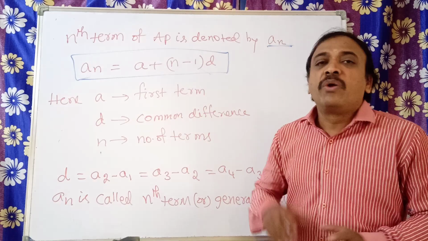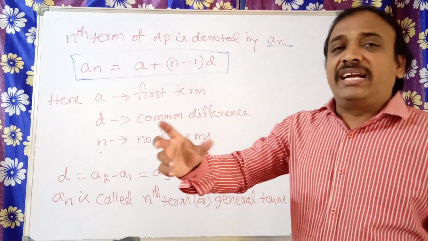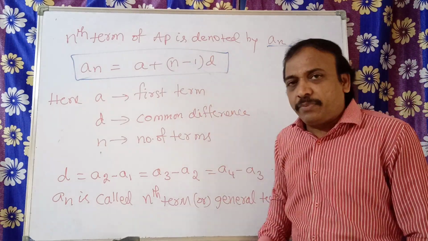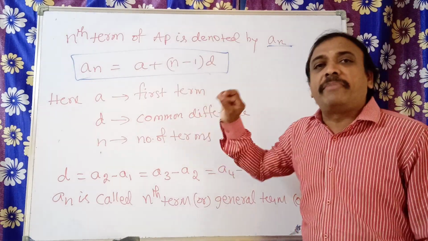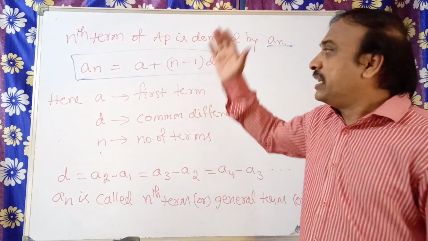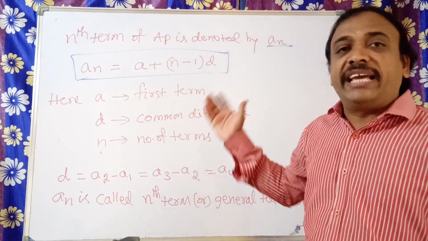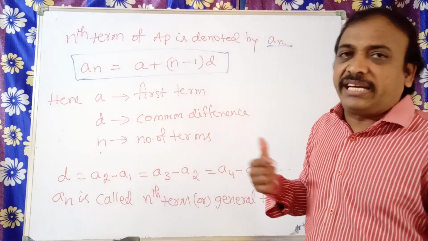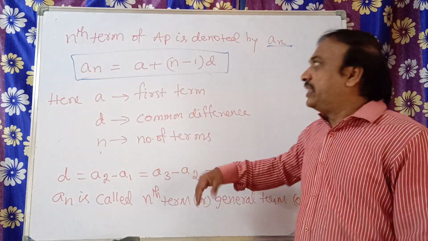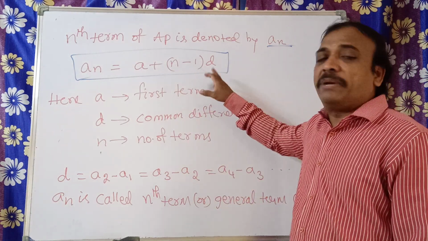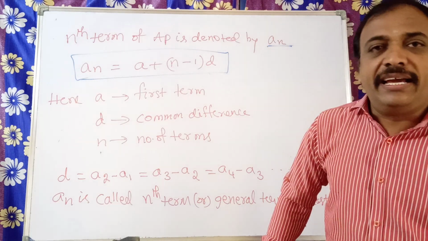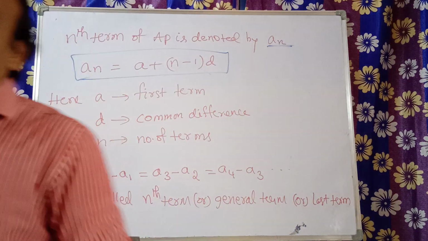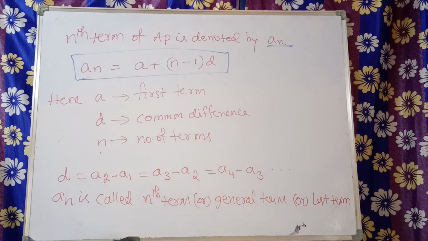I hope you understood what a progression is: sequence, then finite sequence, infinite sequence, then arithmetic progression, and the terms. Each number is called a term in that progression. Terms are denoted sometimes with A1, or T1 also, A2, A3, A4 and An. Sometimes T1, T2, T3, T4 and so on, Tn. The nth term of the progression is an equal to A plus n minus 1 into D. I hope you understood. We will continue in the next session on how to find this D and an values.